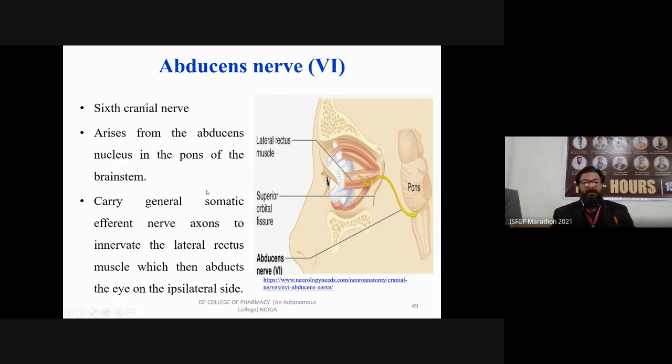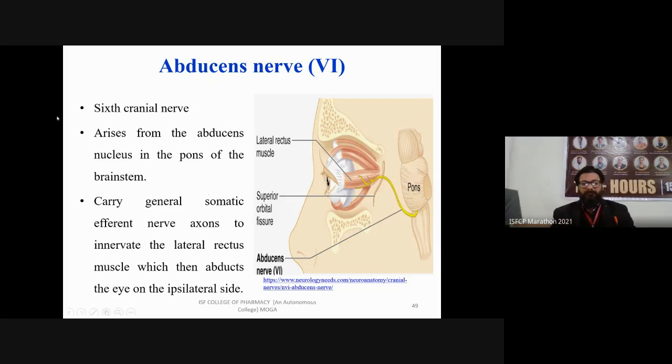It carries general somatic efferent nerve axons to innervate the lateral rectus muscle, which then abducts the eye on the ipsilateral side. Ipsilateral side means right or left.